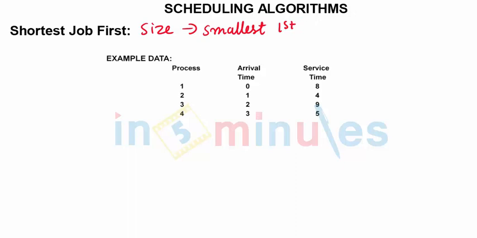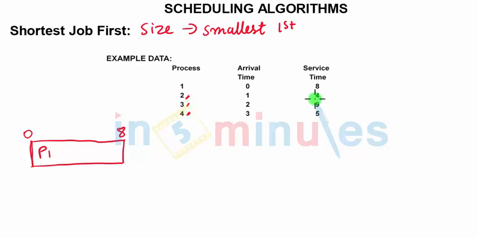Consider this way, that we have P1, P2, P3 and P4. Since P1 arrived at 0, we would start with P1 for cycles 0 to 8. But now, when it completed at 8, the next thing we need to understand is that P2, P3 and P4 have already arrived.